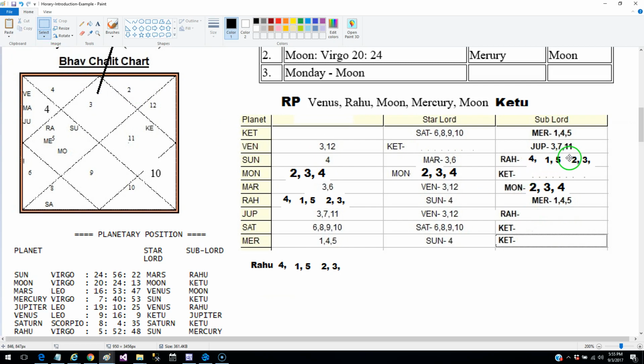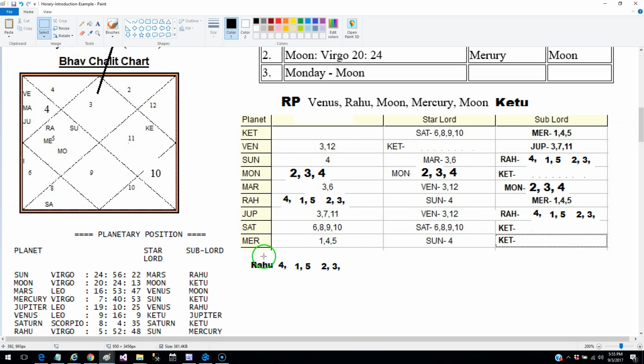So this is what Rahu is signifying by virtue of being conjoined with other planets, by virtue of being aspected by other planets, and lastly by virtue of occupying a sign, which was Virgo. And finally, I forgot, the position of Rahu, where Rahu is placed. Rahu is placed in the fourth, and since we have already taken the fourth, we will not repeat that number.